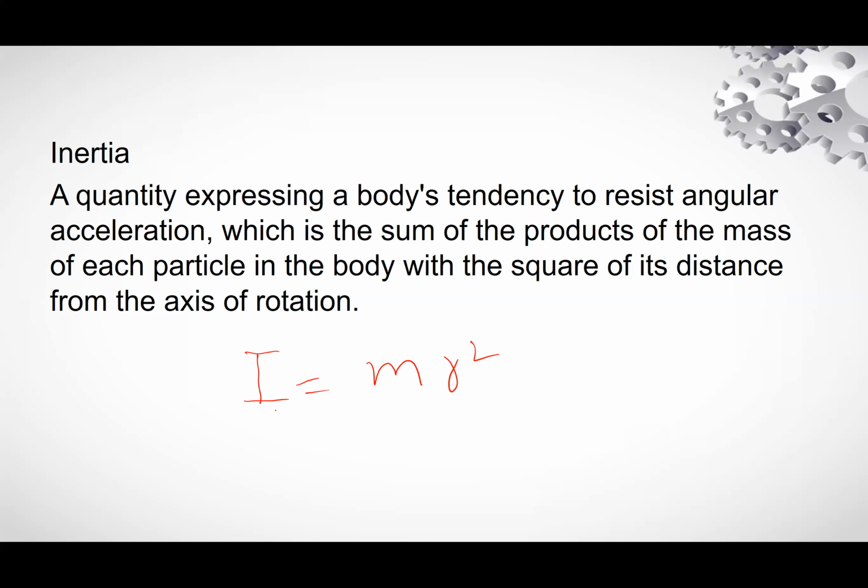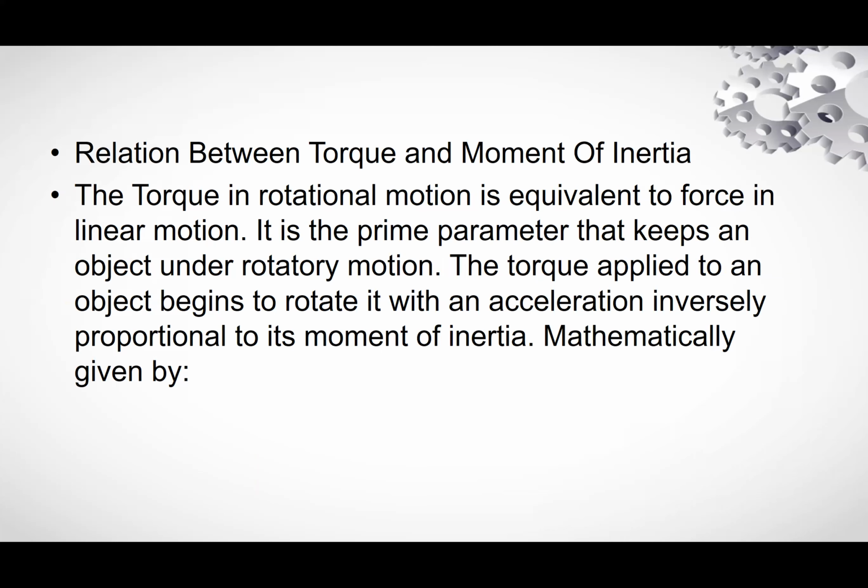Relation between torque and moment of inertia. Torque in rotational motion is equivalent to force in linear motion. It is the prime parameter that keeps an object under rotatory motion. The torque applied to an object begins to rotate it with an acceleration inversely proportional to its moment of inertia.